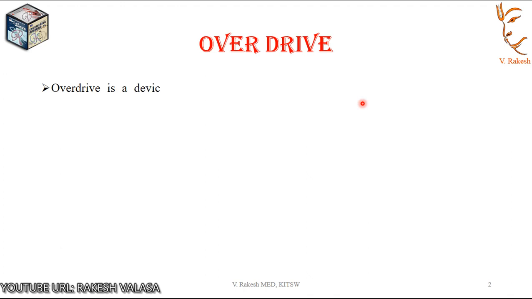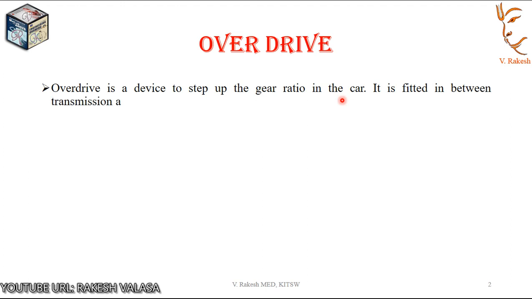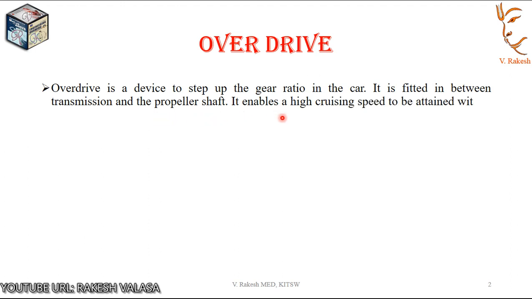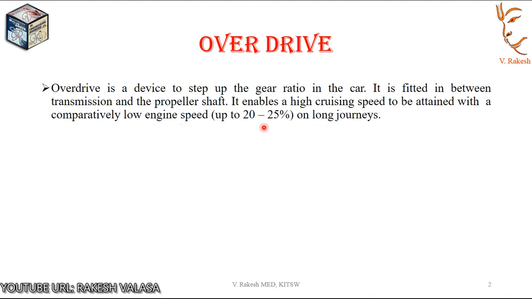Now see the overdrive. Overdrive is a device to set up the gear ratio in cars like sedans. It is fitted in between the transmission and the propeller shaft. It enables a high cruising speed to be attained with a comparatively low engine speed, that is, up to 20 to 25% on long journeys.